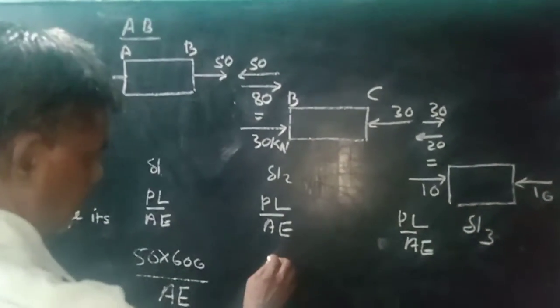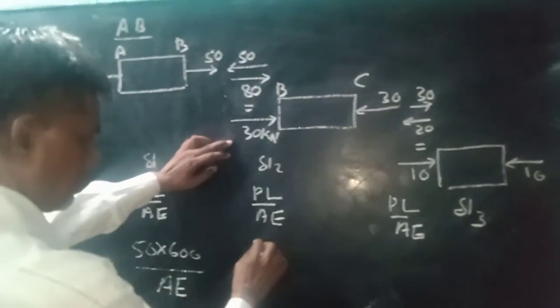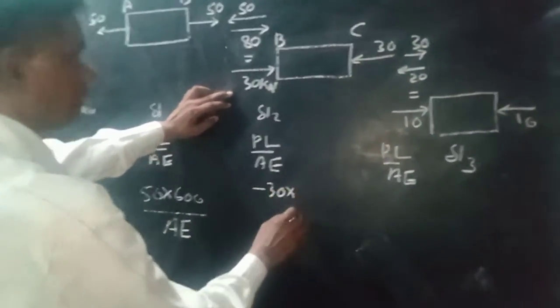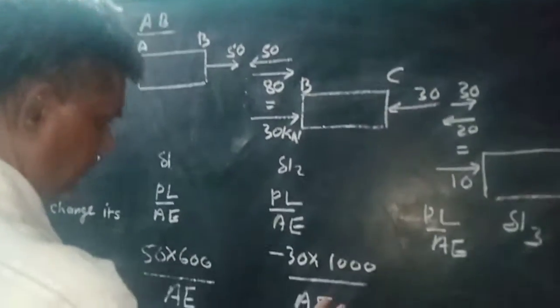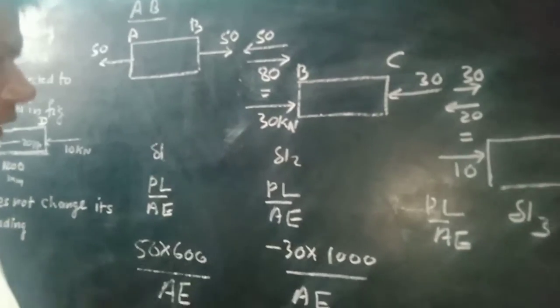And this is PL upon AE, but here P is equal to minus 30, length is equal to 1000, and A is the same because of the same cross sectional area and same material.